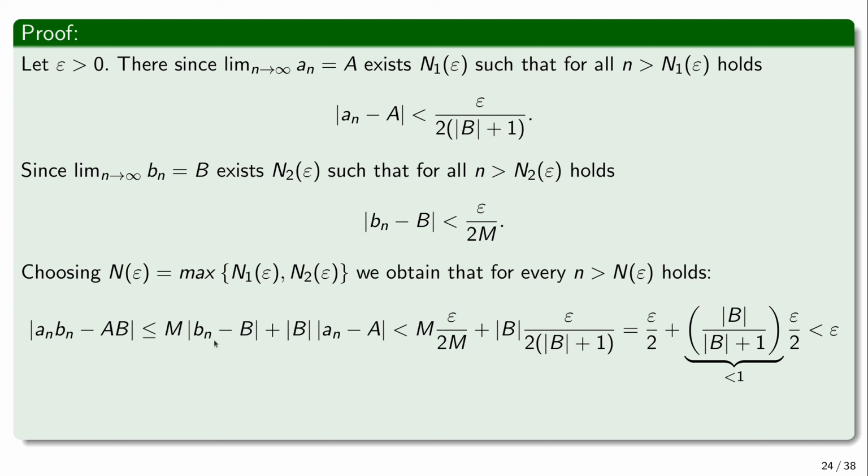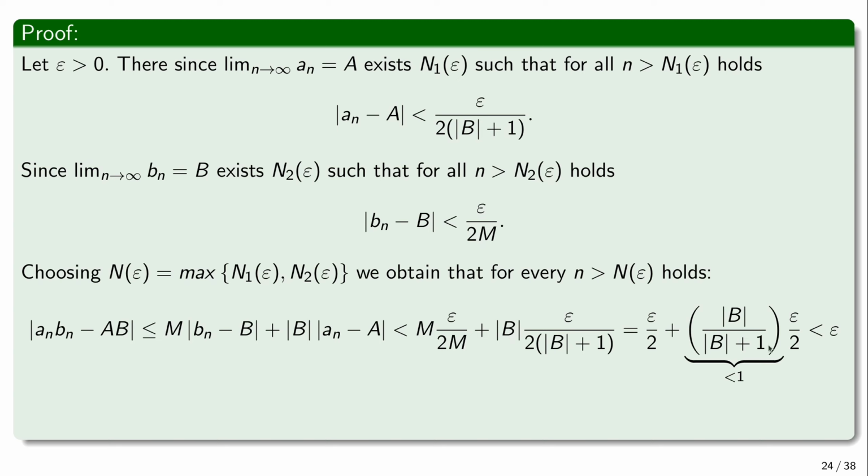So this term is bounded by this. And now I replace an minus a by something that is bigger than this, which is this. And so this term is replaced by this. And overall, this m reduces. So we have epsilon half. And here, this epsilon half that we have is epsilon over 2. And here is this expression.